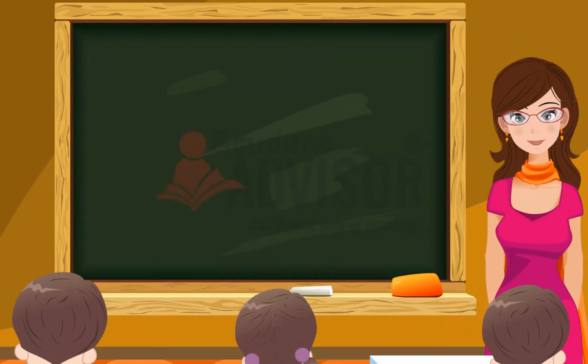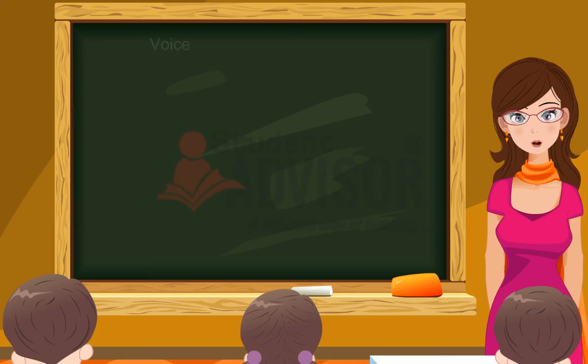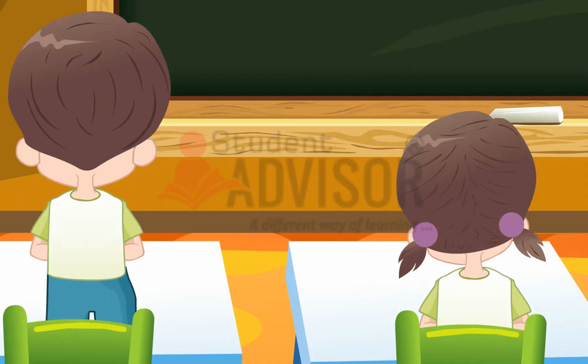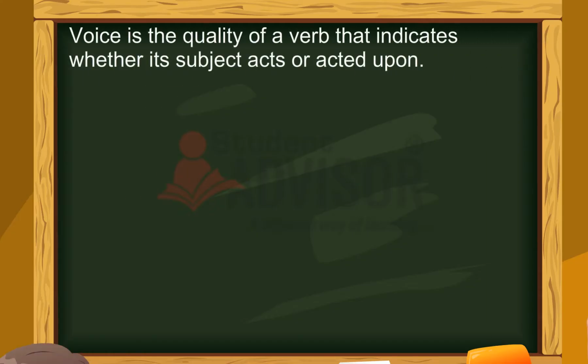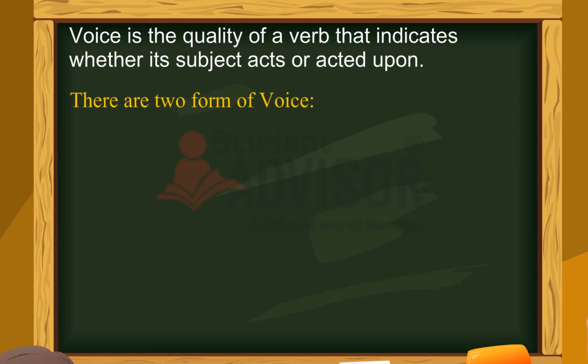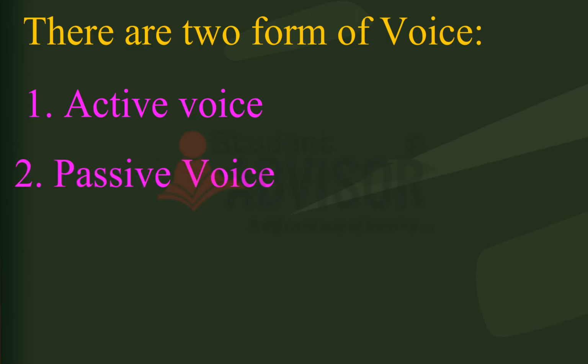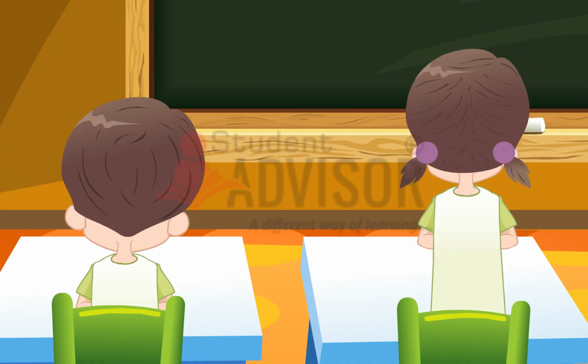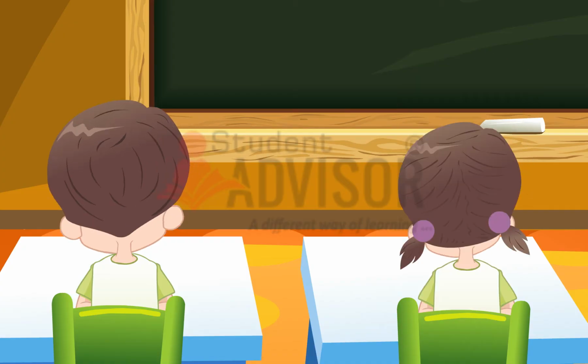Hello students, now I'm going to teach you about voice. What is voice? Voice is the quality of a verb that indicates whether its subject acts or is acted upon. There are two forms of voice: active voice and passive voice. Ma'am, what is active voice?